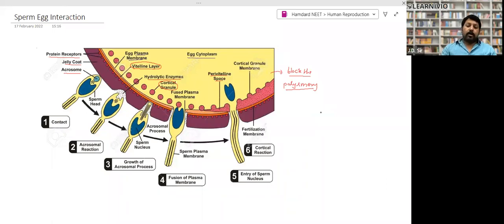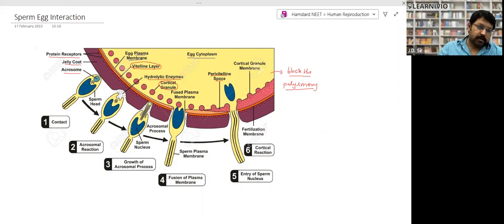When one sperm fuses with an egg, then the other sperms are rejected. They cannot fuse with the egg. Only one sperm which will reach first will fuse with the egg.